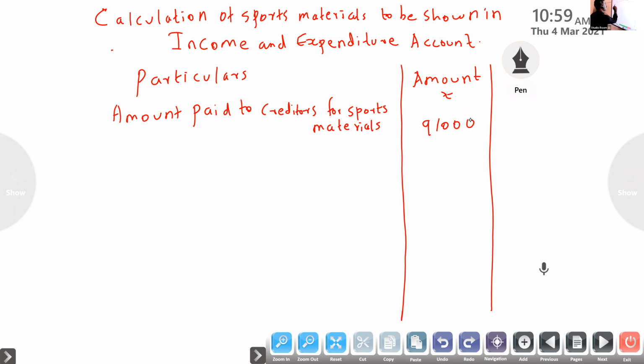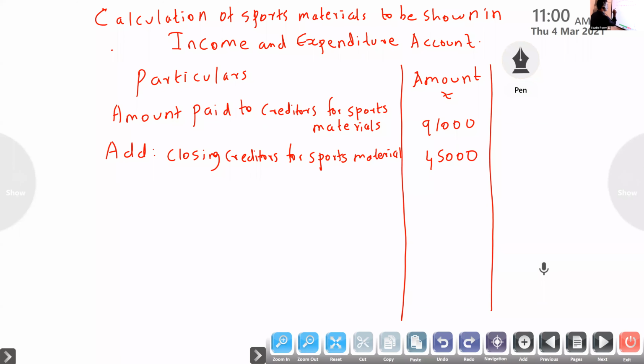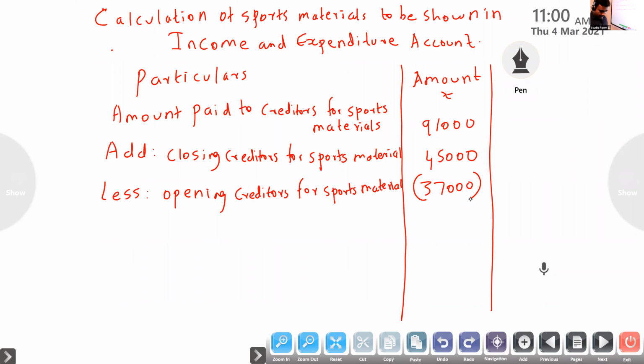So for creditors we can write: add closing creditors for sports material, closing creditors it is 45,000, less opening creditors for sports material, it is given 37,000. Okay, 99.